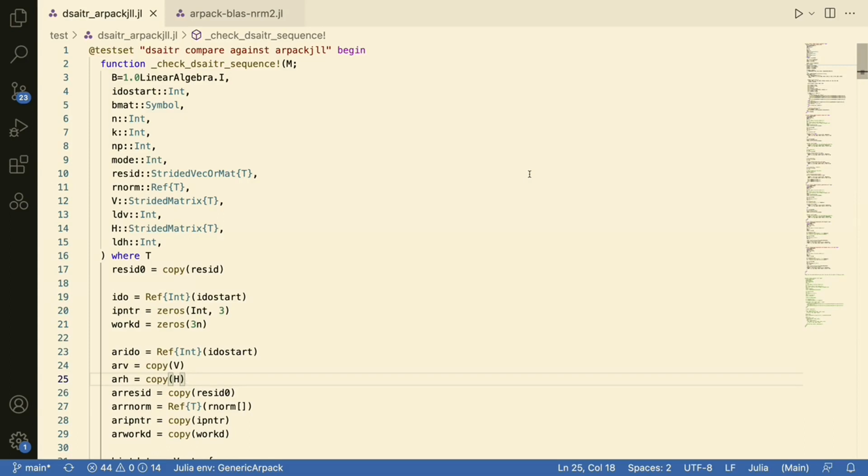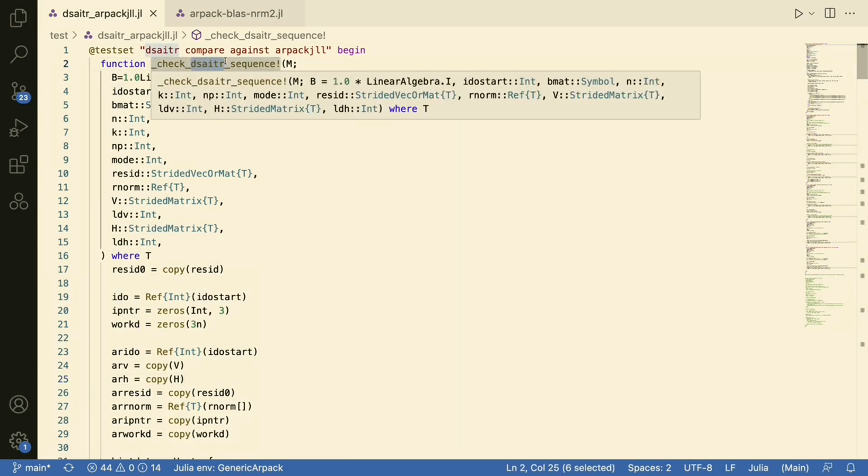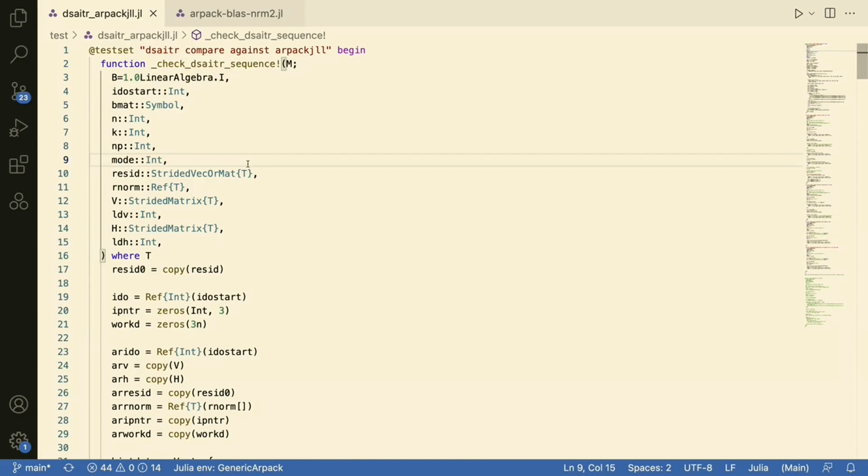Here is an example of the testing that we do. This is for one of the internal routines, DSAITR. That's the symmetric Arnoldi iteration update. So this is what actually updates the Arnoldi, or in this case, Lanczos factorization to the next step. This involves a whole bunch of reverse communication and other finicky state.